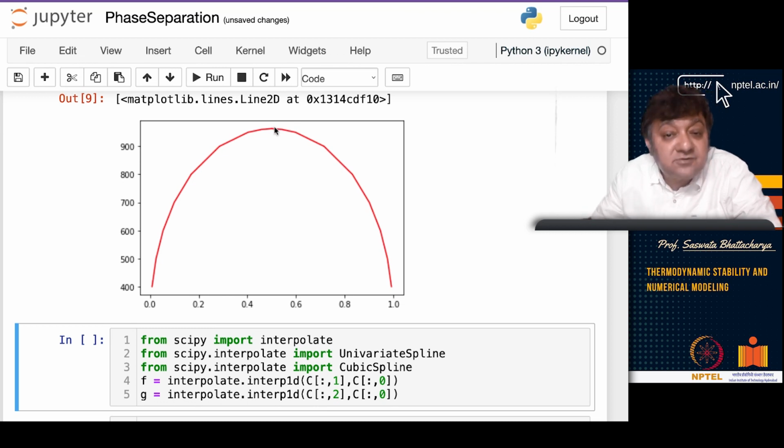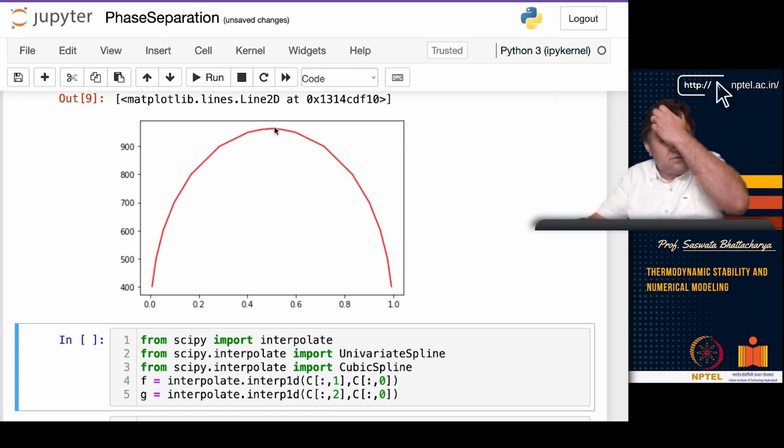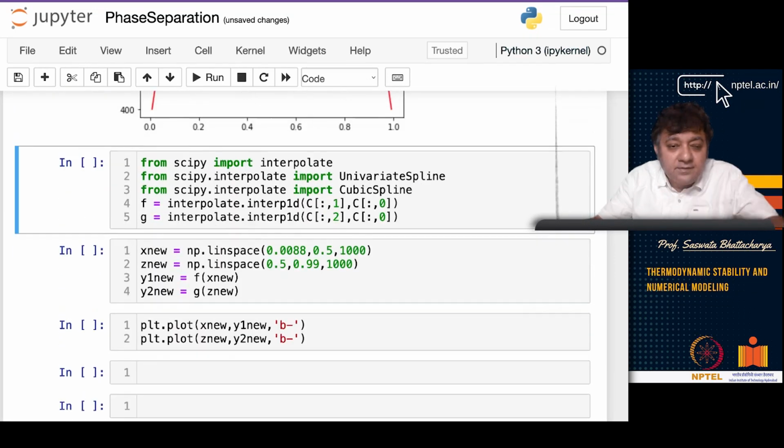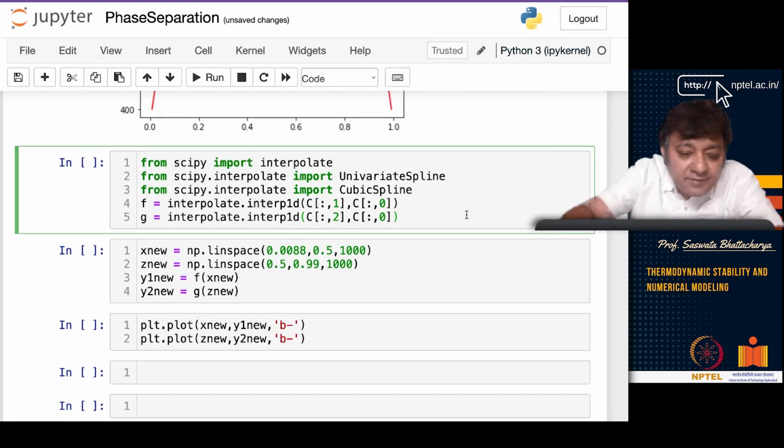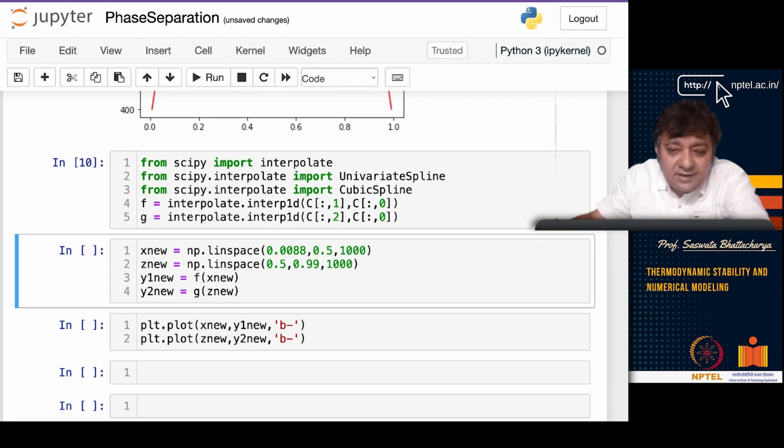You can use omega by 2R to check whether you get the correct TC, right? So it will give you some value like this. I have made it slightly smoother here by interpolating.